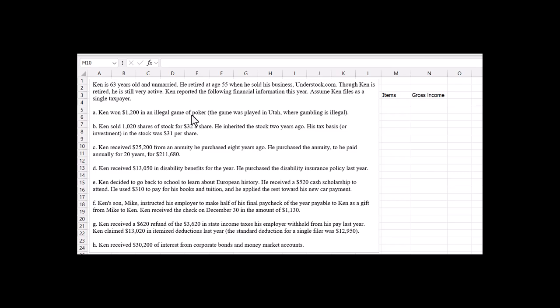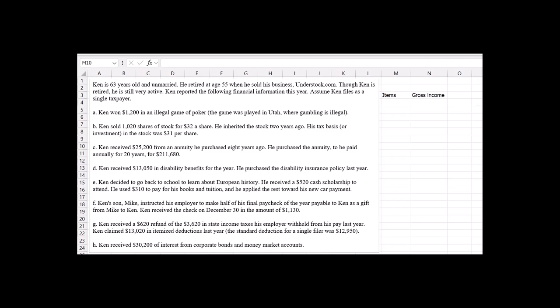Okay, let's explore this federal income tax scenario. We've got Ken. He's 63 years old and unmarried. He retired at age 55 when he sold his business, understock.com. Though Ken is retired, he's still very active. He reported the following financial information this year, and we are to assume that Ken files as a single taxpayer.